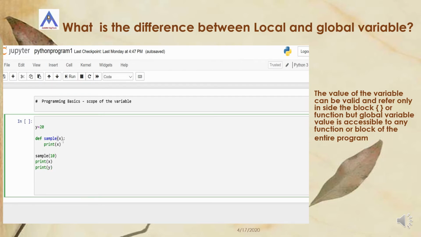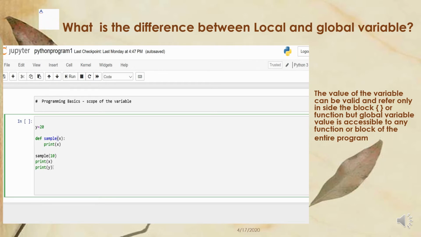See, this x value is only accessible to this function. Once you come out of this function, this x value is no more valid. So when you say print x here, this 10 will not be printed. It will print some junk value, not the correct value.